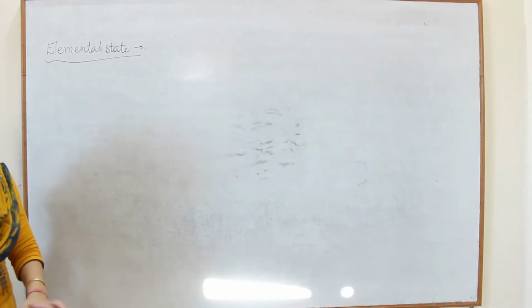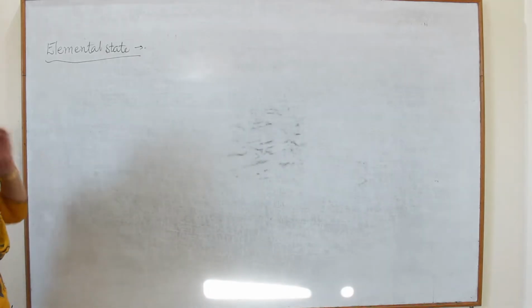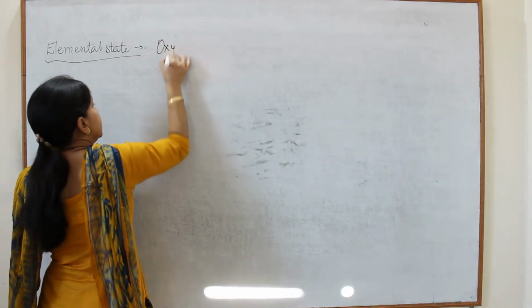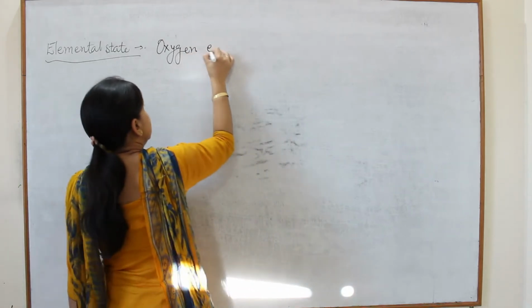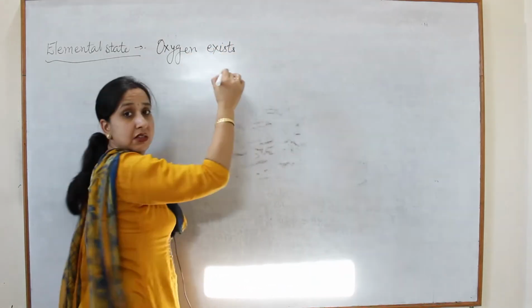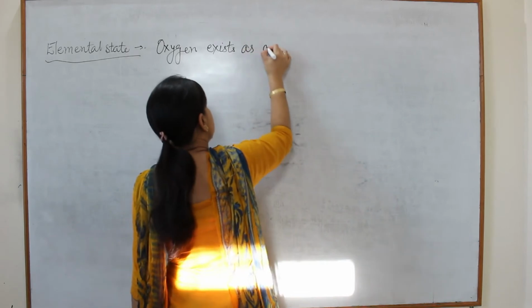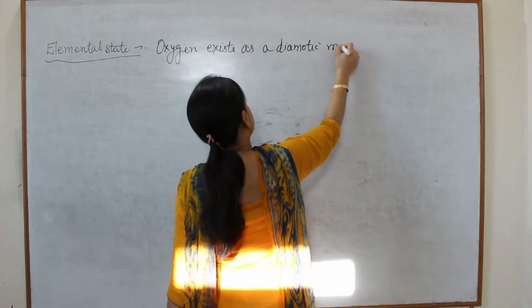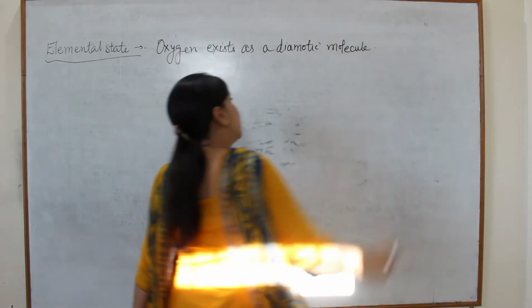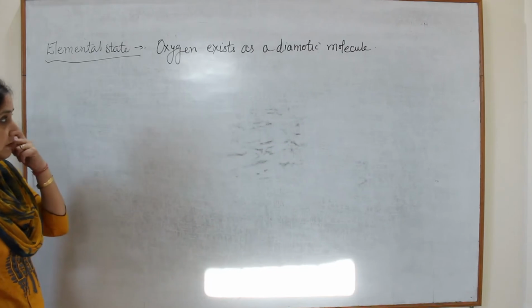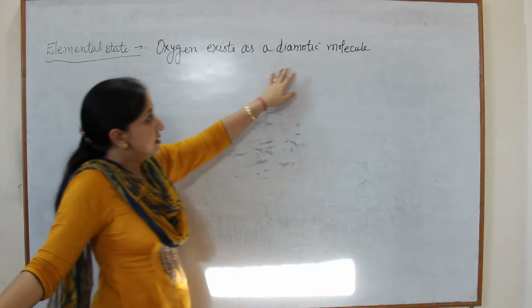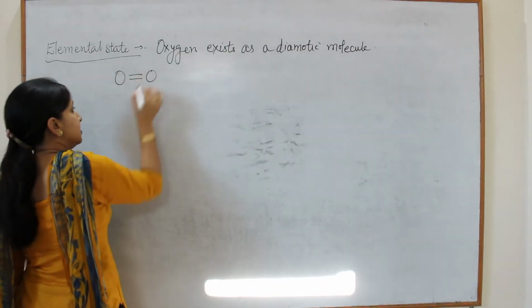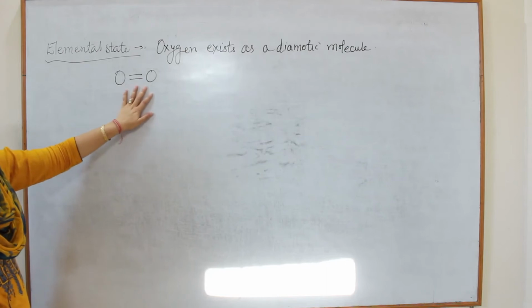Next general property of 16th group is elemental state. Among the 16th group elements, oxygen exists as a diatomic molecule. Elemental means most stable form. Oxygen exists as a diatomic molecule, like this. So this is the most stable form of oxygen.